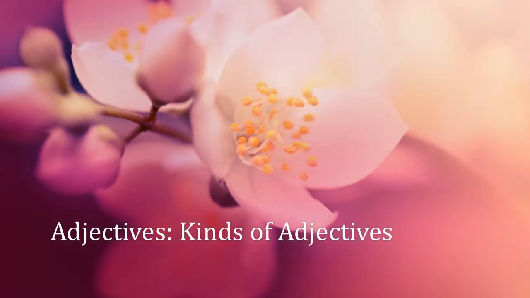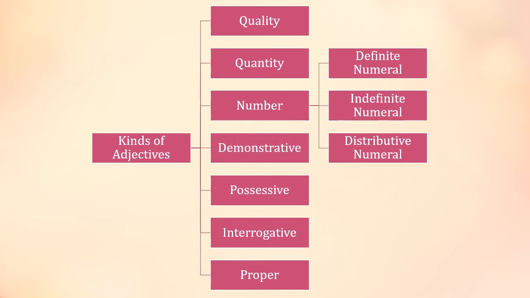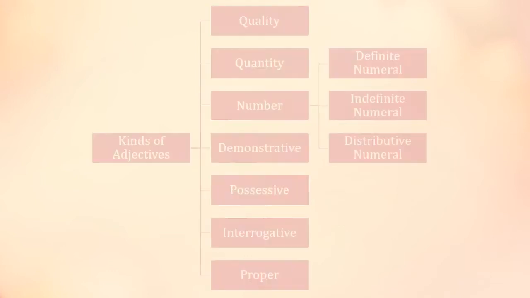Let's move towards our topic after a quick review. Today we will be discussing the kinds of adjectives. So let's move towards the other slide. Here are some kinds of adjectives which are on the video in front of you. There are almost 7 kinds of adjectives, and some are subdivided into 3 more kinds. So let's begin with the first one.